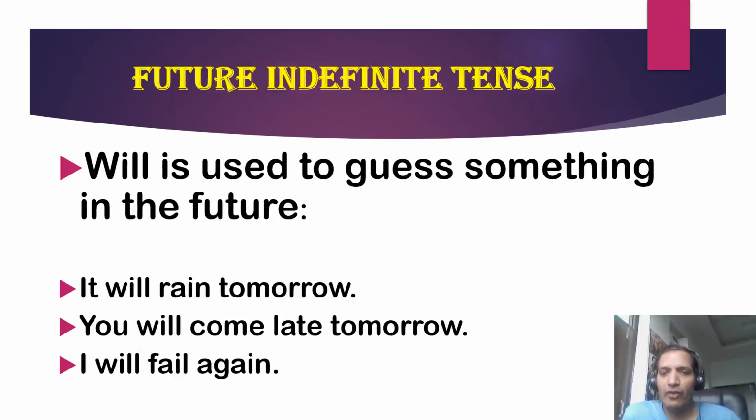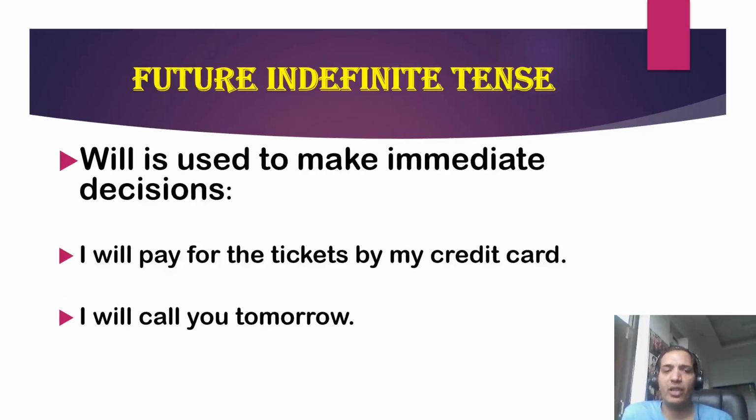Now, the uses of will. Will is used to guess something in the future. Like we say, it will rain tomorrow, you will come late tomorrow, I will fail again. These are the uses of will, and if we know the use of will, we know the future indefinite tense well. It will rain tomorrow, you will come late tomorrow, I'll fail again.